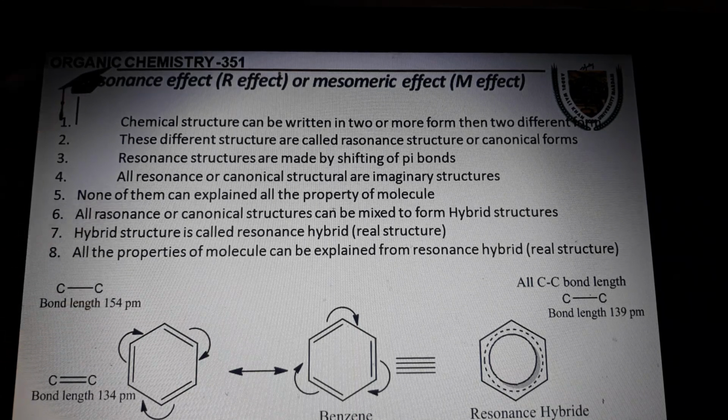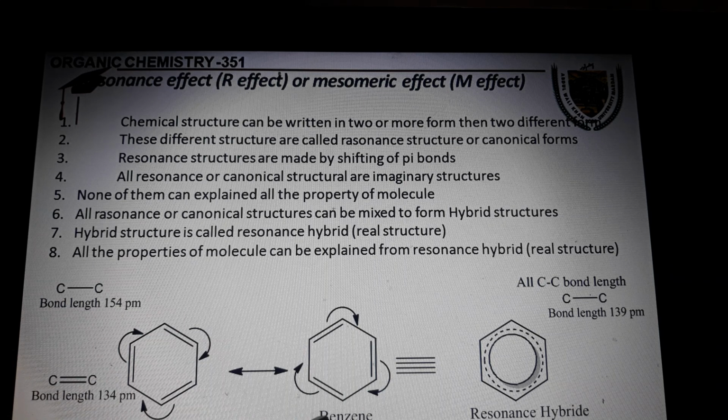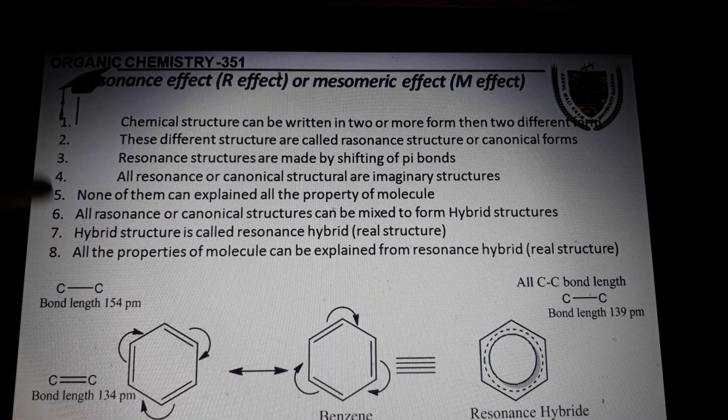If you see here, when there is a double bond here and a single bond here, the bond length for single bond is 154 pm, but the bond length for double bond is 134 pm. And as these double bonds are going into resonance, the bond length will be changed in this structure. So none of them can explain all the properties of the molecule.